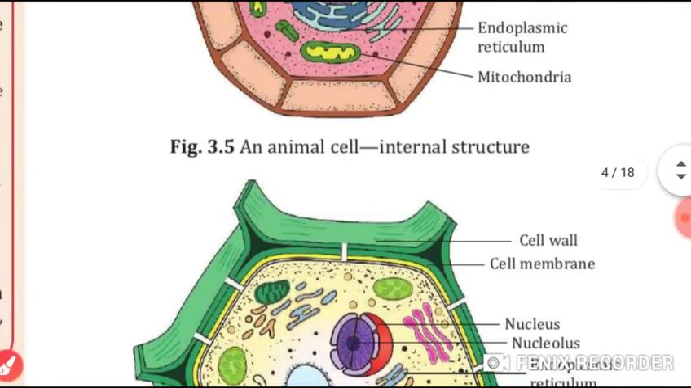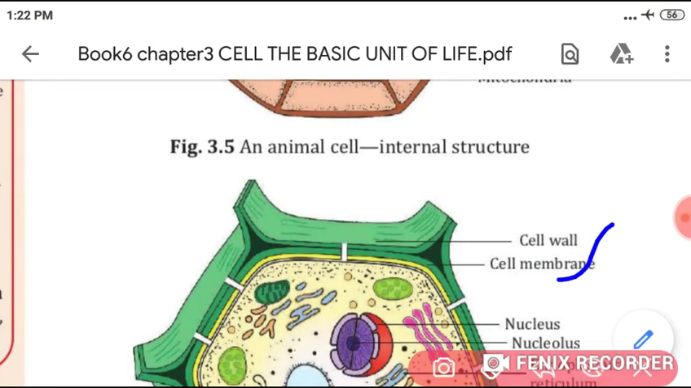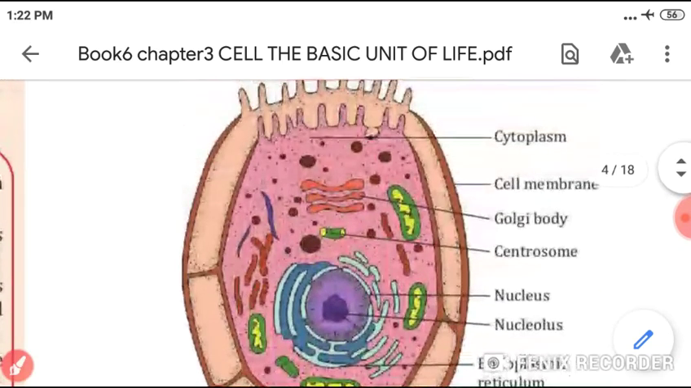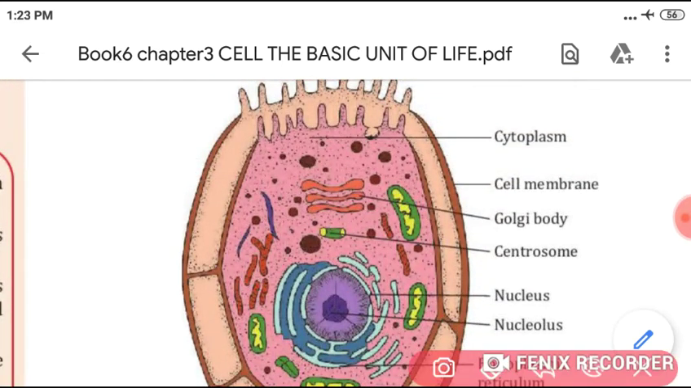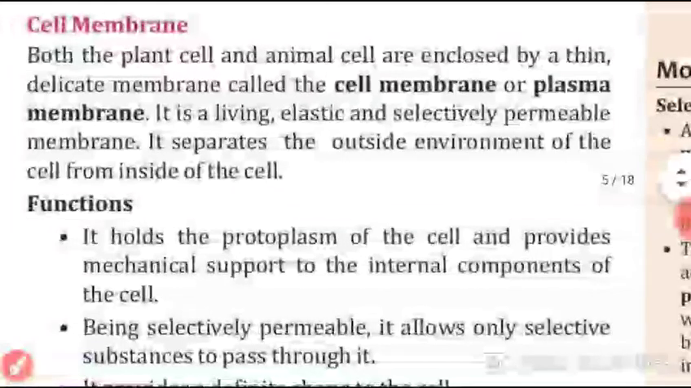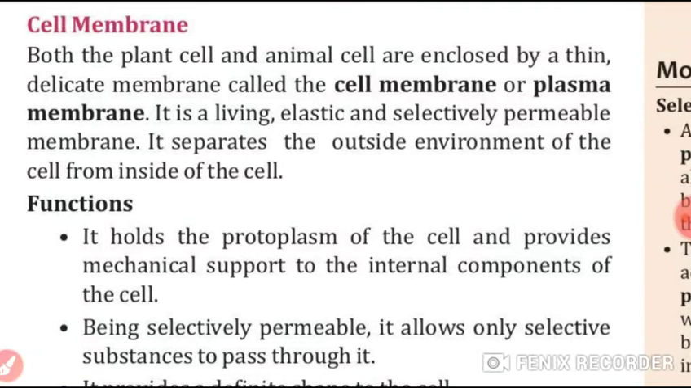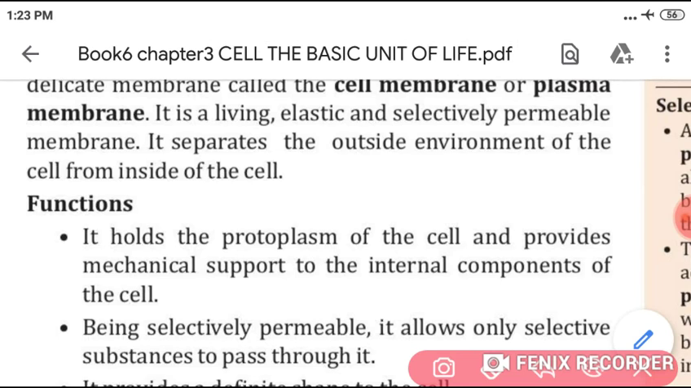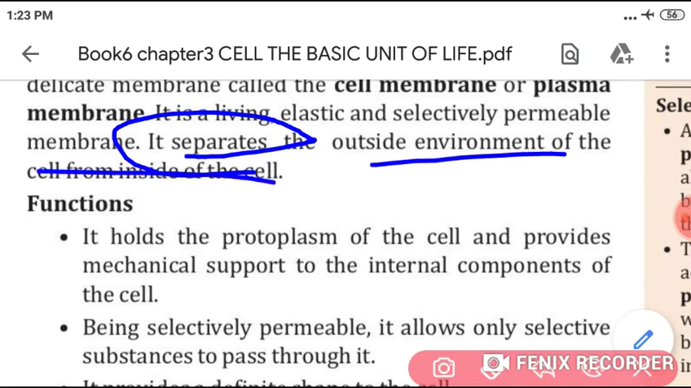Cell membrane, students, just see here in both cells. Here it is the cell membrane in the plant cell, and I will show you the cell membrane here in the animal cell. This is the cell membrane. Now listen here. Both the plant cell and animal cell are enclosed by a thin delicate membrane. That membrane is known as cell membrane, or we can say plasma membrane also. Students, it is a living, elastic and selectively permeable membrane, and it separates the outside environment of the cell from the inside.